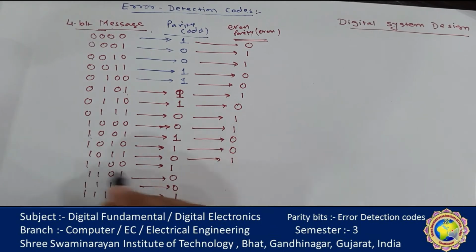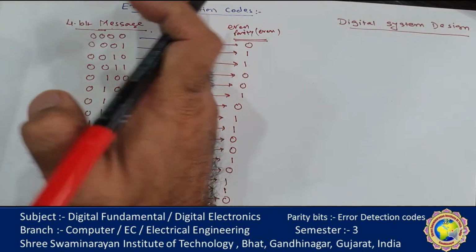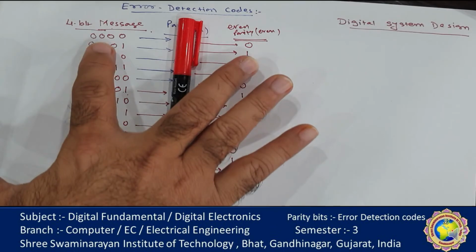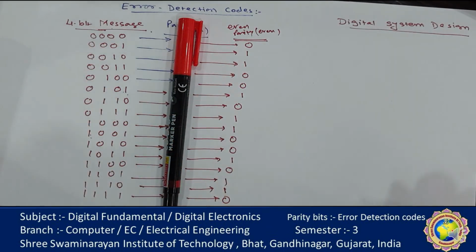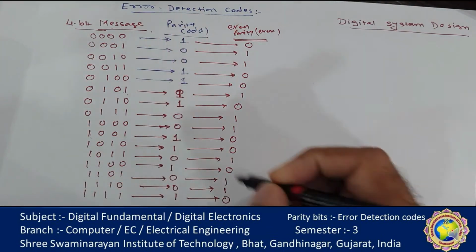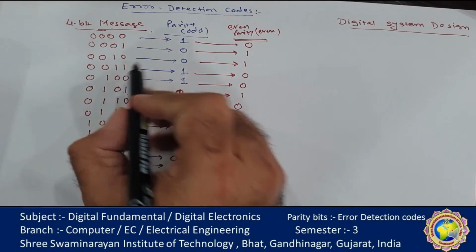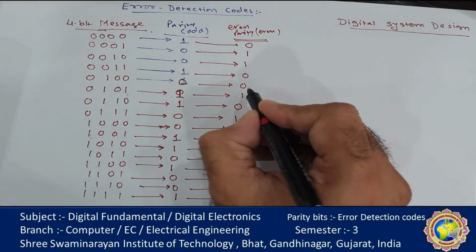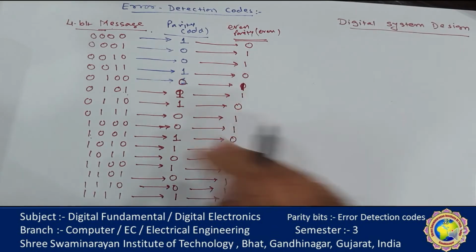Here we can say they are simply complements of each other. So this one is the odd parity, or this one is the even parity. Here is the combination of the even parity table. With 2 ones, odd parity is required. With only 1 one, odd parity is not required, so the even parity bit is 1.